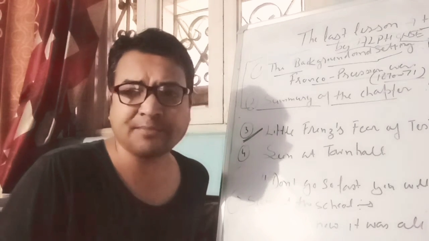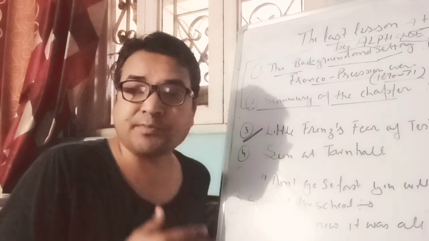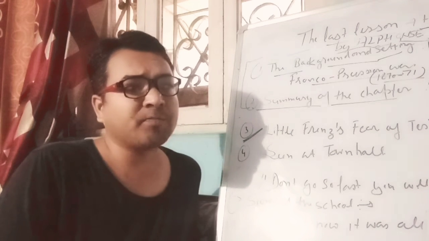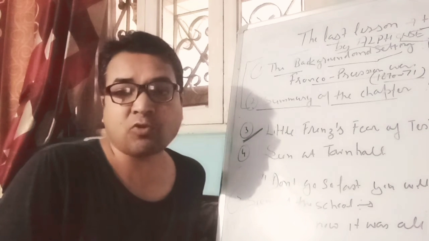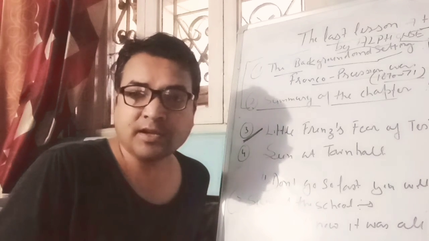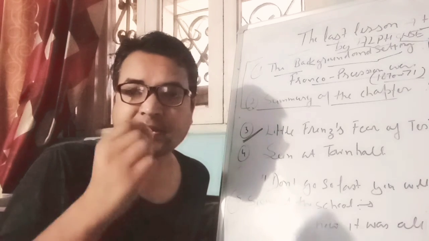The order was that French would not be taught in schools, only German. So this chapter talks about how it impacted the lives of the people, the students, and society at large at that point of time.